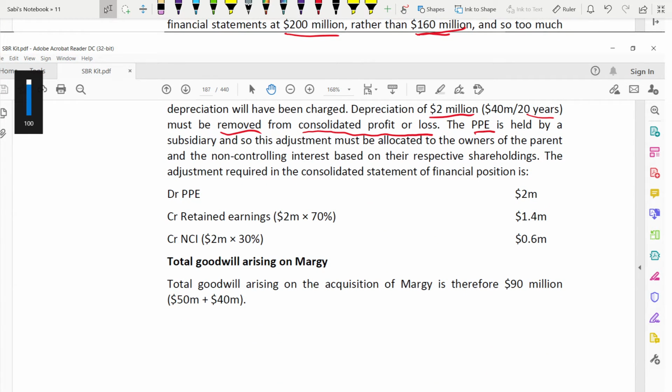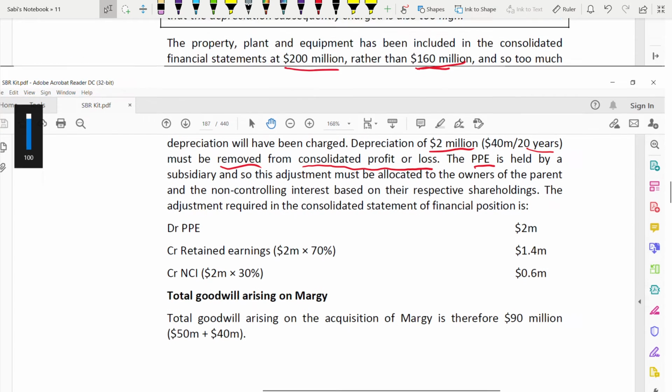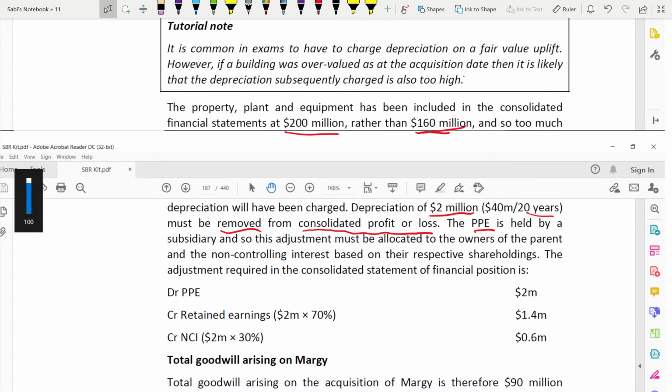Okay, so PPE will be increasing. You need to increase PPE. It's debit 2 million.